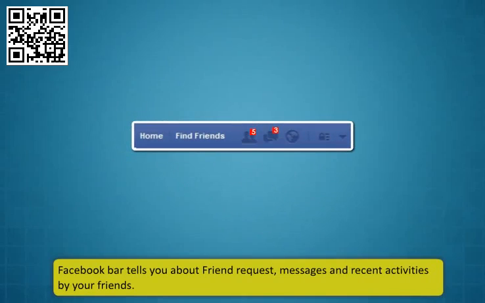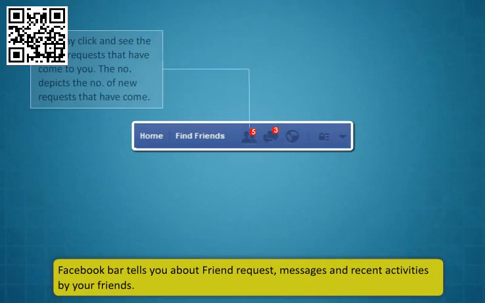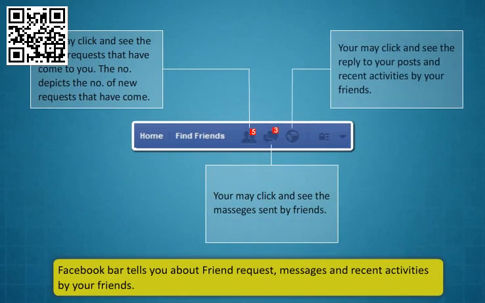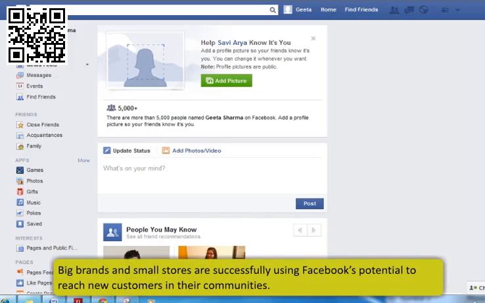Facebook bar tells you about friend requests, messages, and recent activities by your friends. The given figure highlights the same. Facebook is changing the way many businesses interact with their customers and promote their company. Big brands and small stores are successfully using Facebook's potential to reach new customers in their communities.